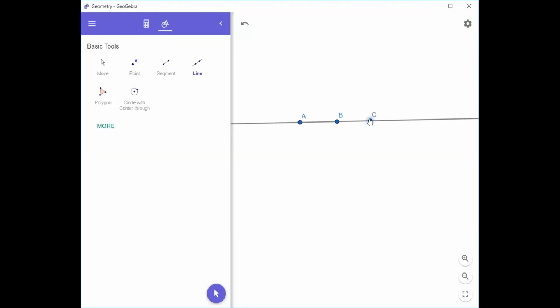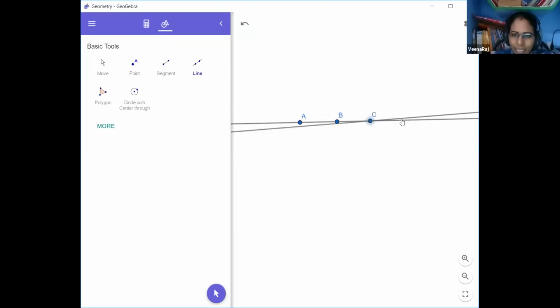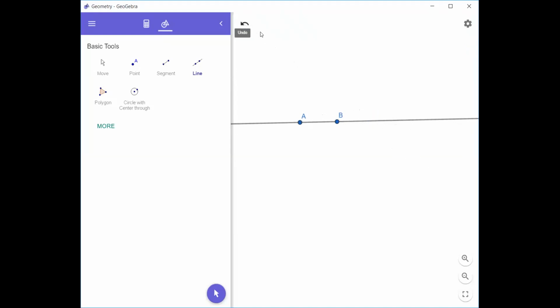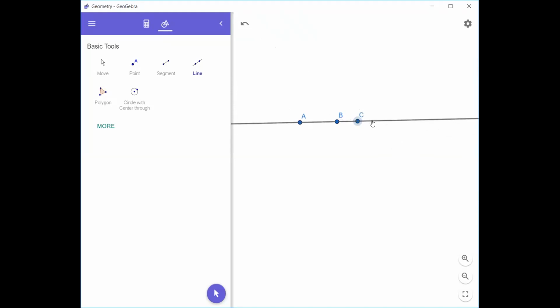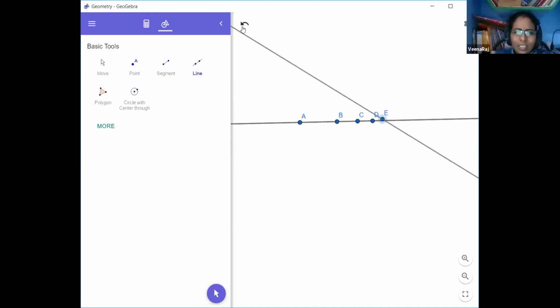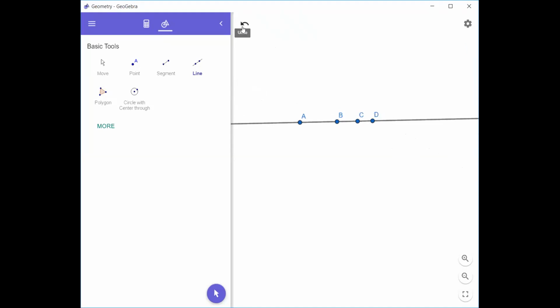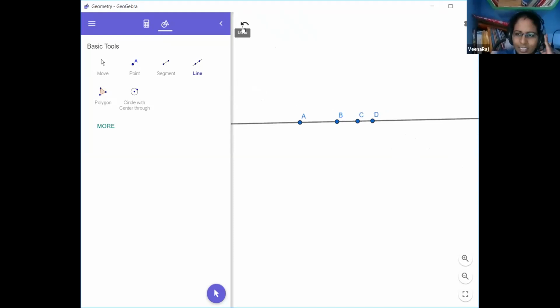So how many points can I keep on a line? Three? Infinite, ma'am. We can keep infinitely many points, because that line's definition itself, which you told, is an endless combination of points. You can take n number, meaning infinitely many points, on it.